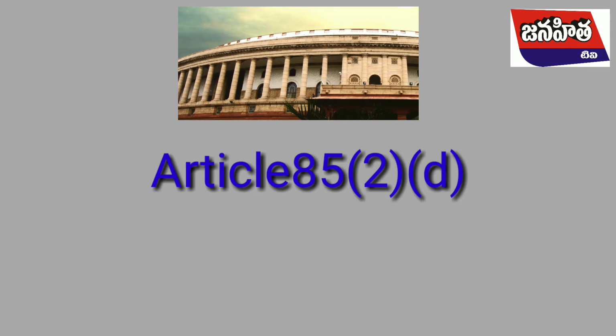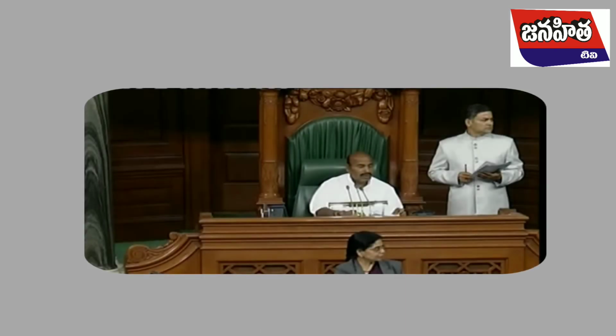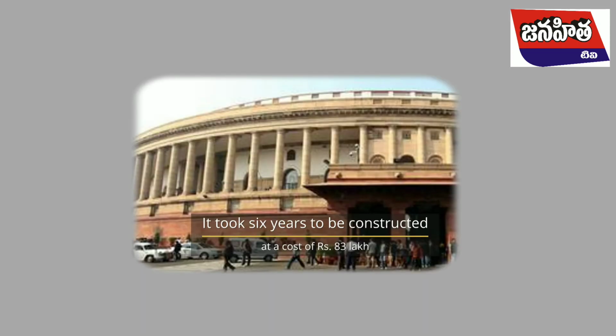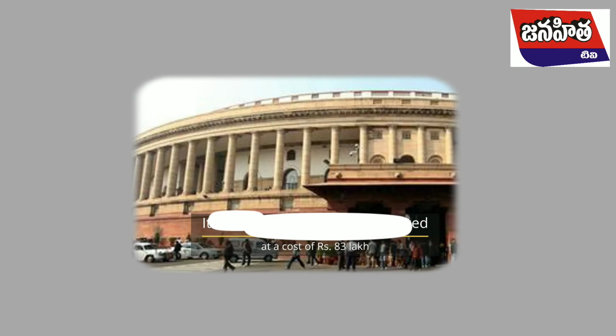The President is empowered to dissolve the House of the People, or the Lok Sabha, in terms of Article 85(2)(b). The Rajya Sabha, or the Council of States, on the other hand, is a permanent house and is not subject to dissolution. According to Article 83(2), the House of the People, unless sooner dissolved, continues for 5 years from the date fixed for its first meeting, and the completion of the said period of 5 years automatically operates as a dissolution of the House.